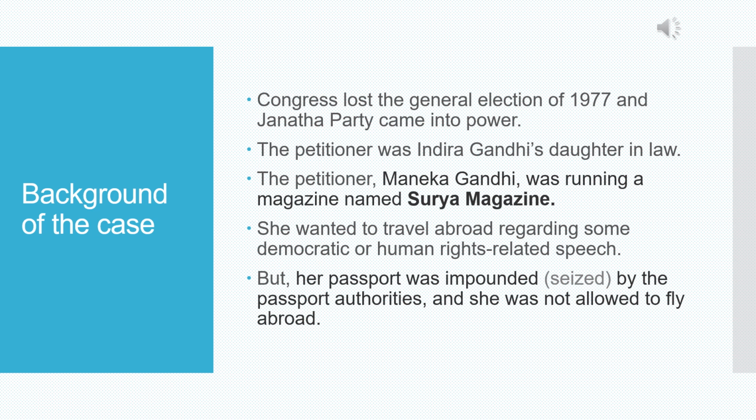She was supposed to travel abroad to deliver a speech on democratic and human rights, but her passport was impounded or seized by the passport authorities, and as a result, she was not allowed to fly abroad.